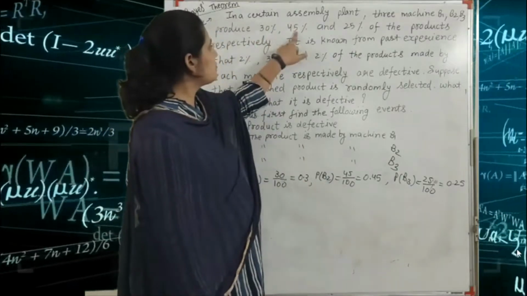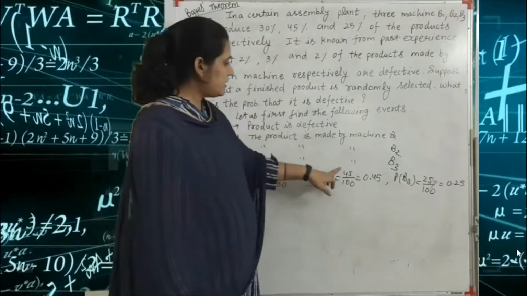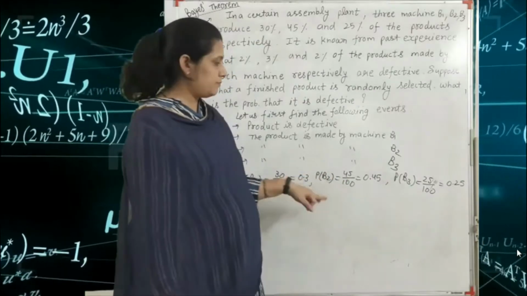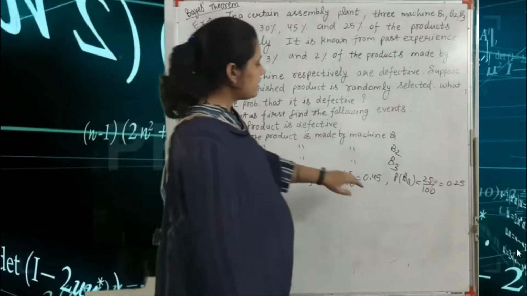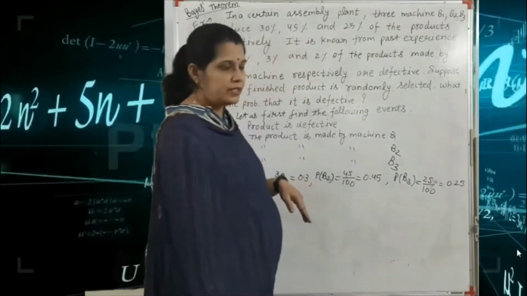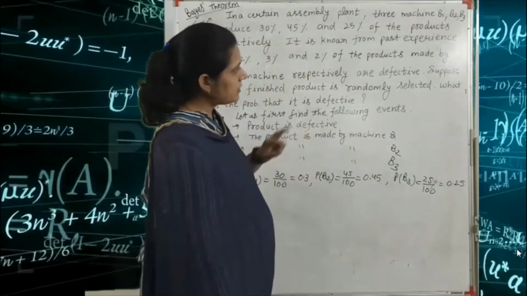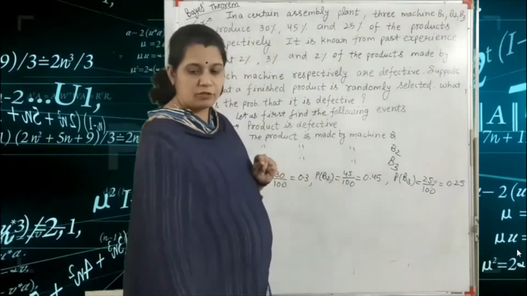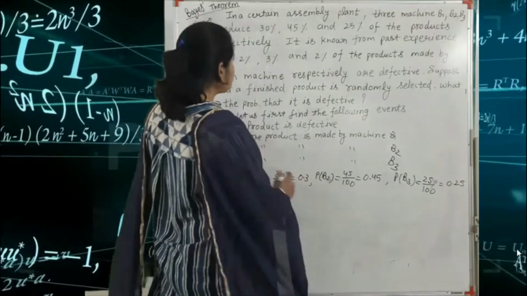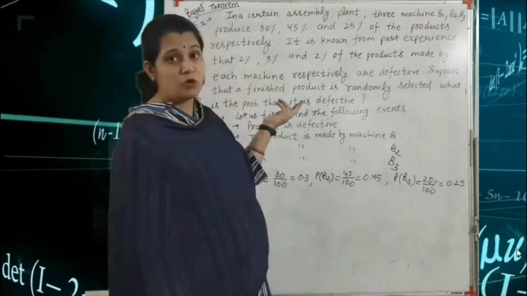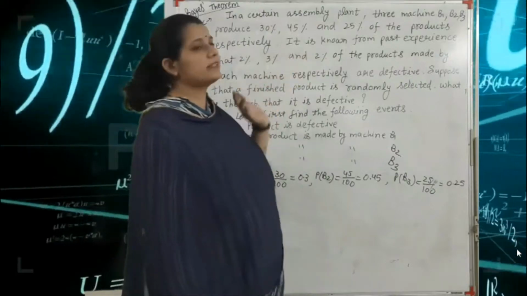Probability of B2 is 45%, so we write 45 by 100, that means 0.45. And the third one is the probability of B3, that means 25 by 100, which is equal to 0.25. Next, we are given three more values: 2%, 3% and 2%.